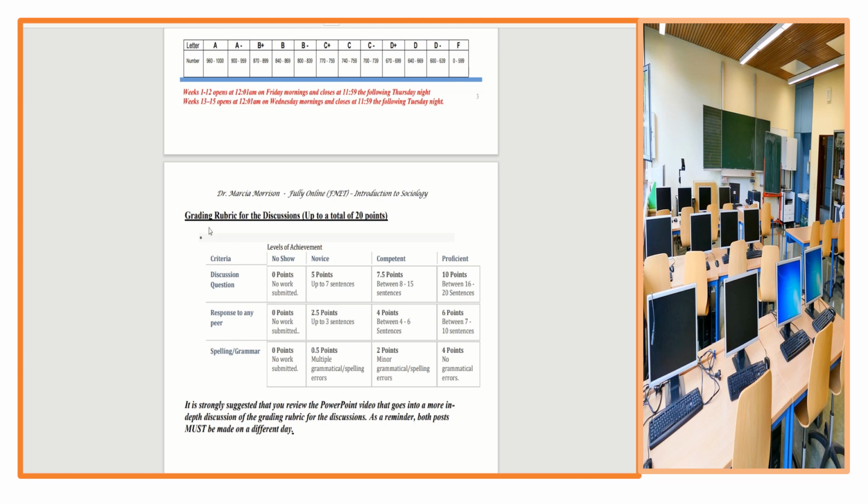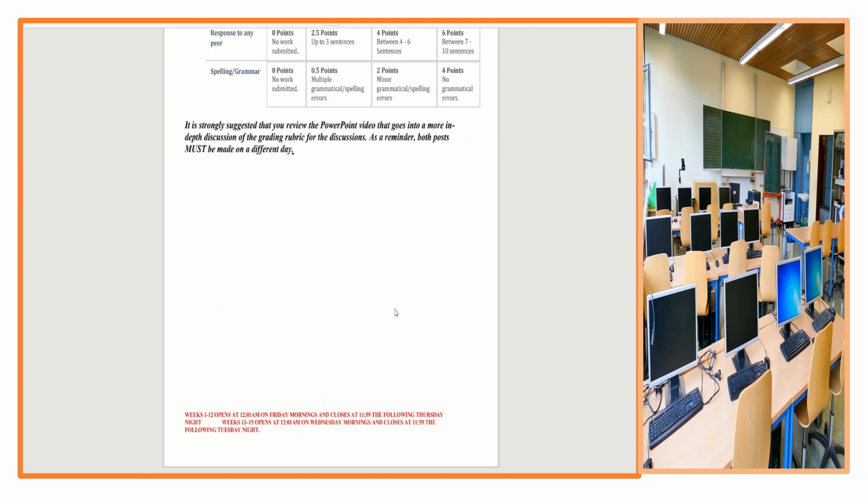So you want to make a careful note of the grading rubric. And guys, don't focus on the novice, but I want you to focus on the column that says proficient, because you do want to get the top score consistently for the class.